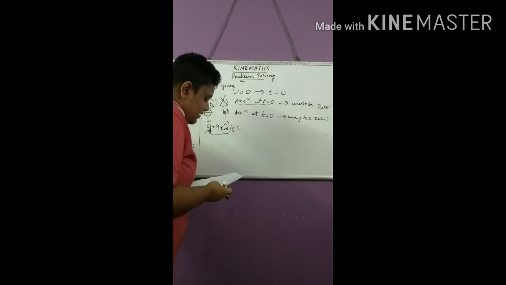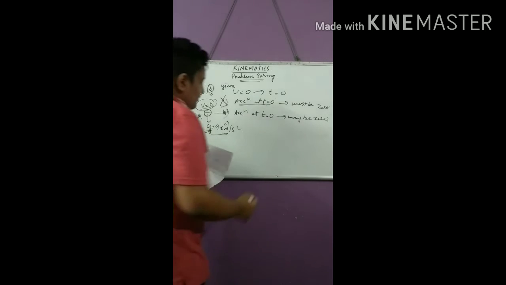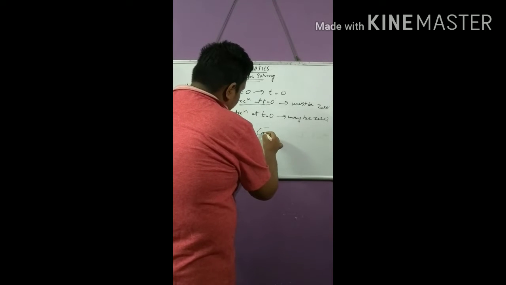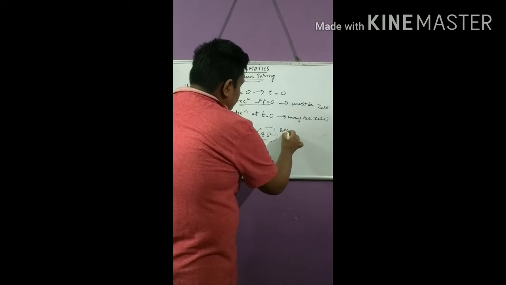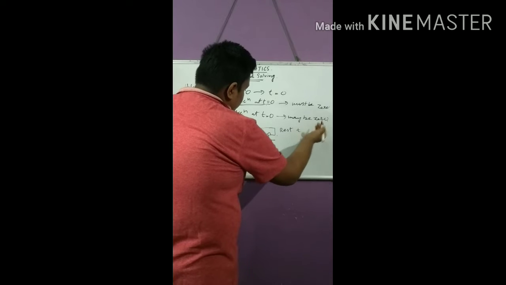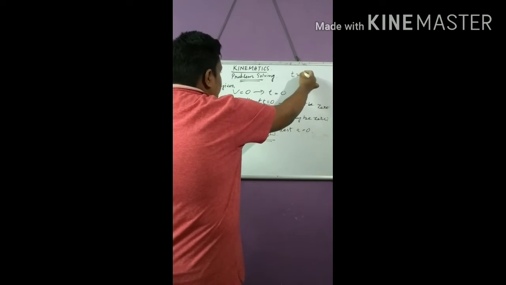Let's move ahead. Second statement it is said the acceleration at t equal to 0 may be 0. Yes, obviously. A car is at rest, suppose, when we have started to observe. Let me clear to you what is t equal to 0.